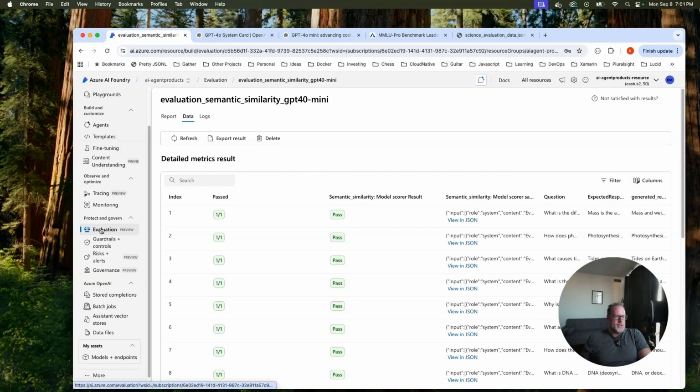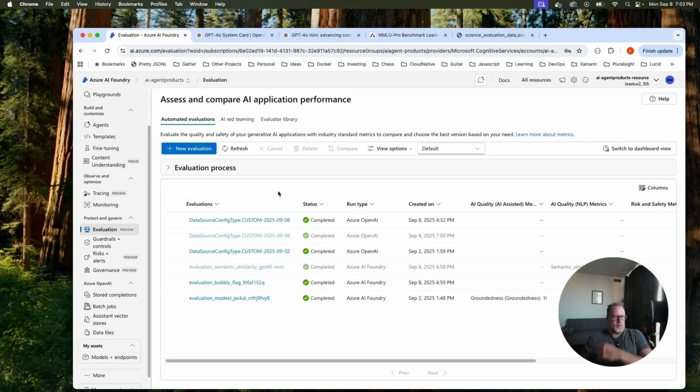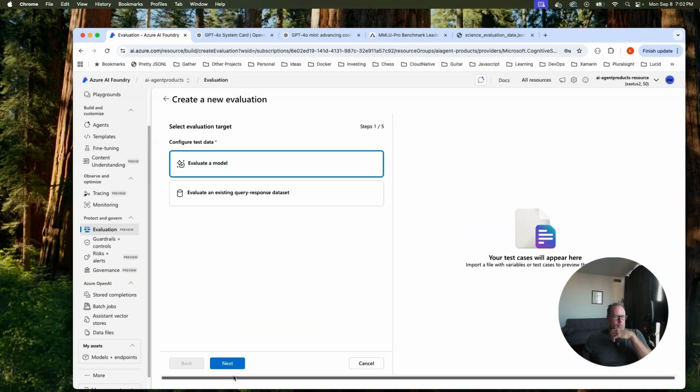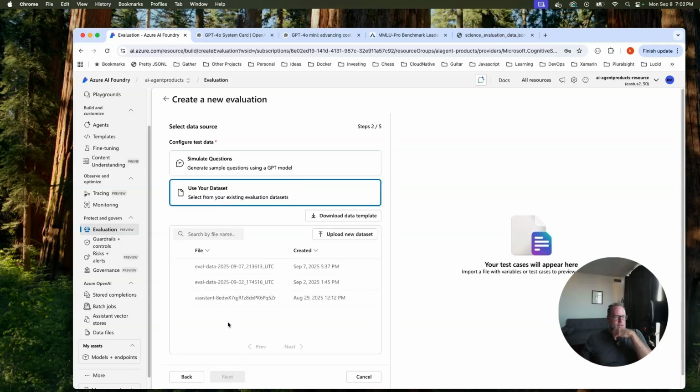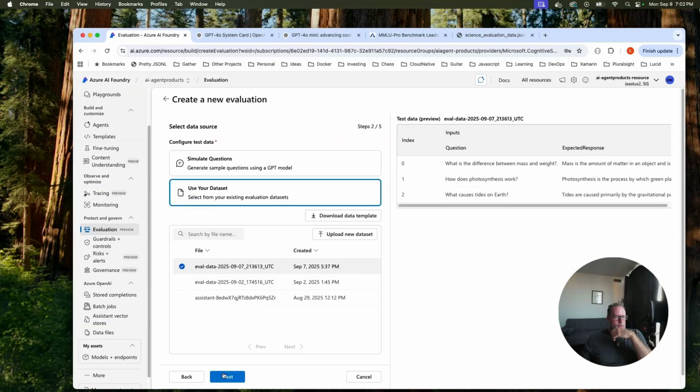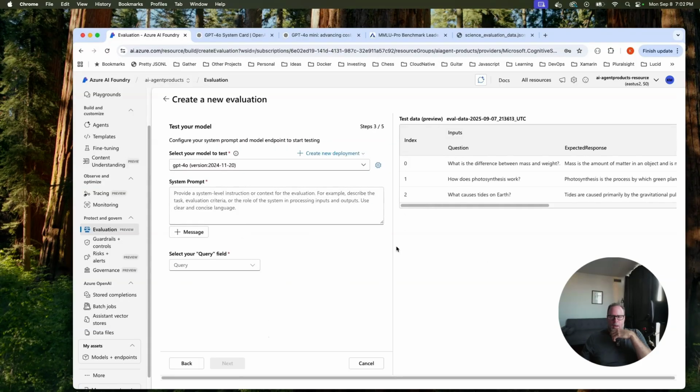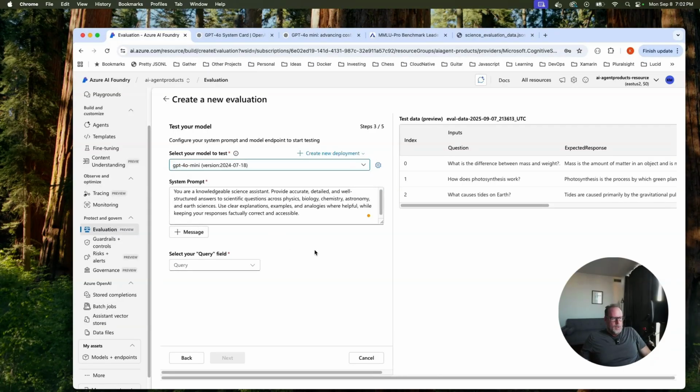So let's go ahead and do another one. Do the same thing, evaluate a model, use the same data set, the same prompt. Another thing is, these are all tokens, right? Testing, you're being charged for tokens. The LLM-as-a-judge, you're being charged for tokens. So you have to consider that. You have to think about your prompts, what you're sending in, what you're getting back, the length. You're being charged for all this.